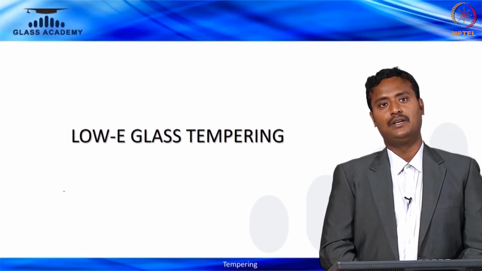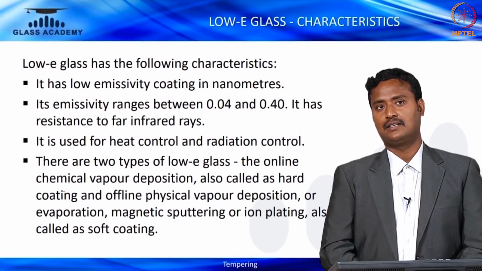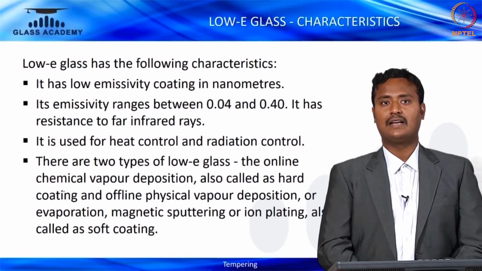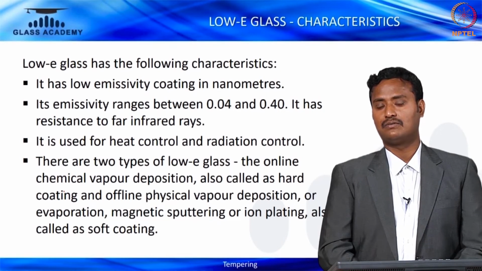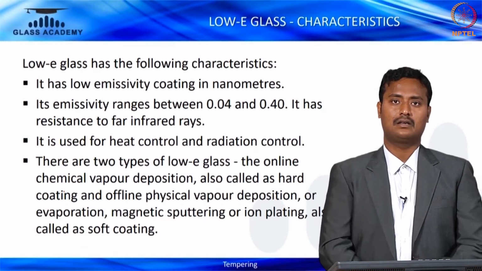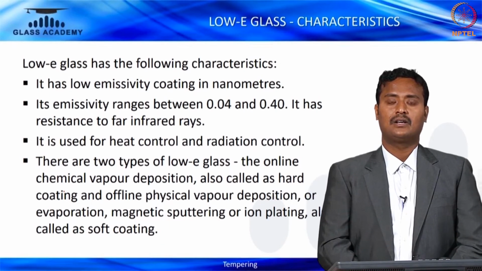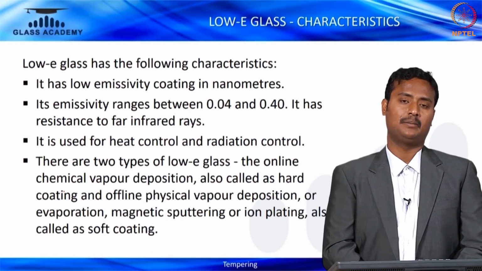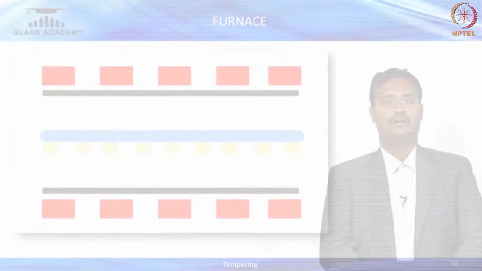Let's move on to low-E glass tempering. Low-E glass has the following characteristics. It has a low emissivity coating in nanometers, with a range between 0.04 and 0.40. It resists far infrared radiation and is used for heat control, radiation control and thermal insulation. There are two types of low-E glass: online, which is CVD, chemical vapor deposition, and offline, which is physical vapor deposition.